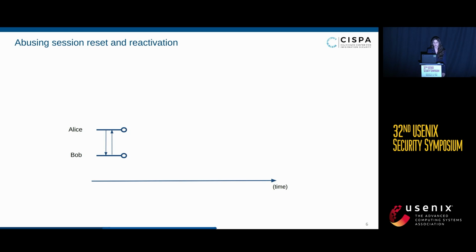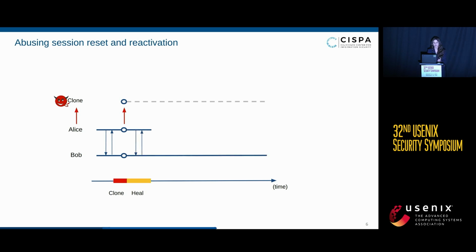So we start our experiment by having two honest parties, Alice and Bob. They exchange their messages normally. Then at some point, Alice's device is compromised, meaning that there is a clone device that the attacker has access to that has the exact copy of the state of the Signal application, meaning the attacker now has all secret key material of Alice. And at this point, we put the clone device offline, and this allows Alice and Bob to exchange enough messages for their session to heal.